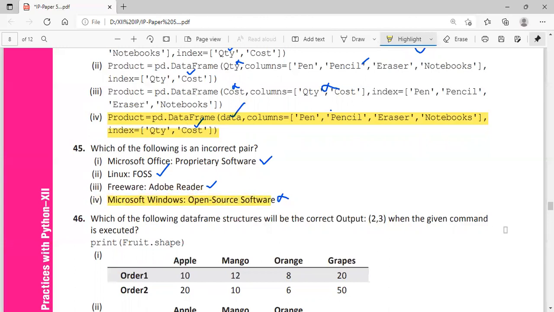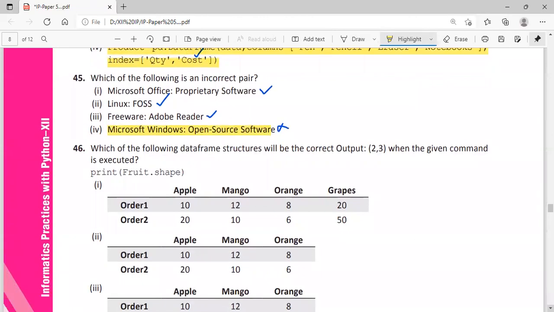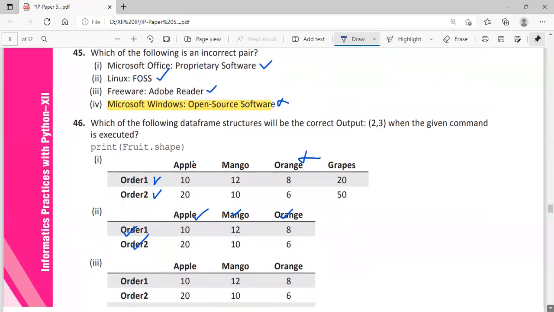Which of the following data frame structures will be the correct output? The correct output is 2, 3. 2, 3 means what? 2 rows and 3 columns. Which ones have 2 rows and 3 columns? Here 2 rows are there, okay. How many columns? 1, 2, 3, 4 columns are there. So this is not correct. Here 2 rows are there. 3 columns, correct. This is also 3 columns, that is correct. So this option is correct.